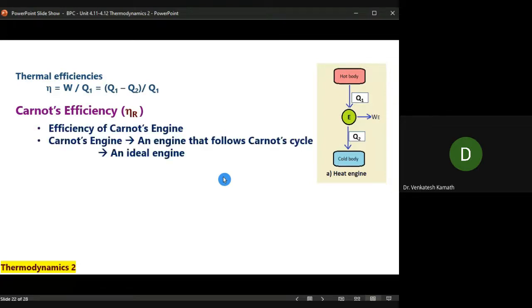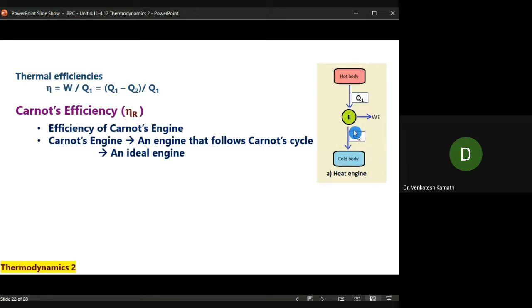Before that, let me tell you about Carnot's efficiency, which we'll be using in the numerical. Thermal efficiency is defined in general for any engine. I hope you remember the diagram. We have the HTR and the LTR between which the engine works, and it takes up some amount of input, Q1 joules of energy, does W joules of work, and releases Q2 joules of energy to the cold body.